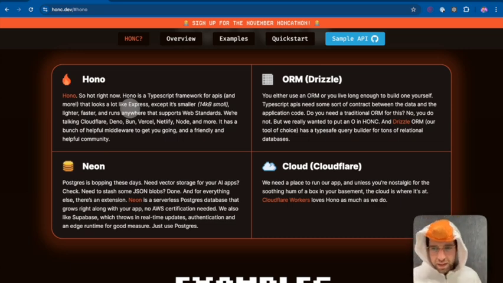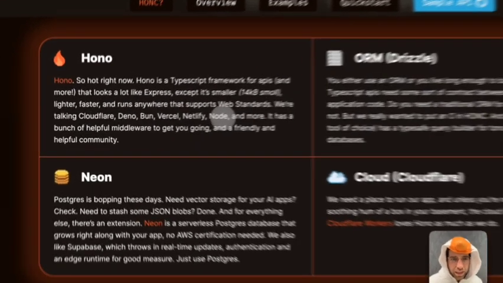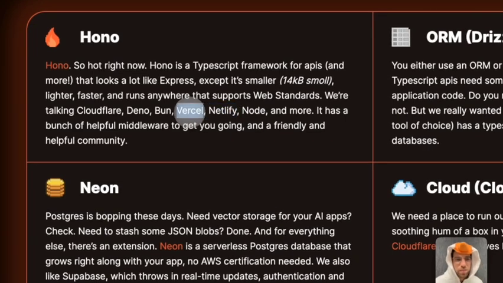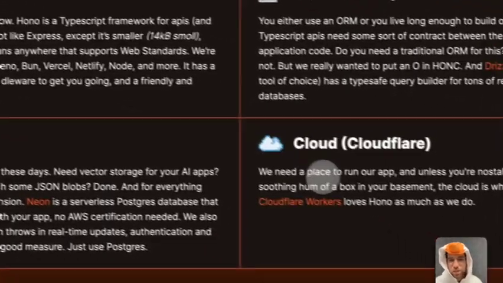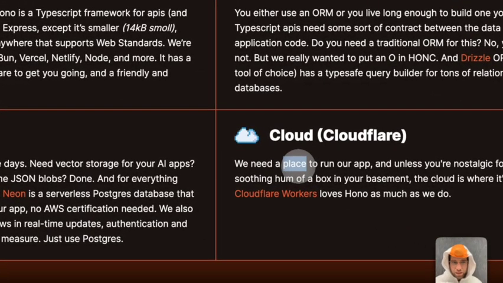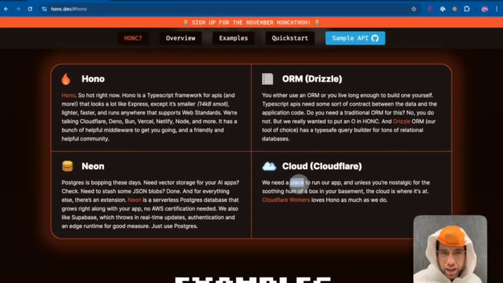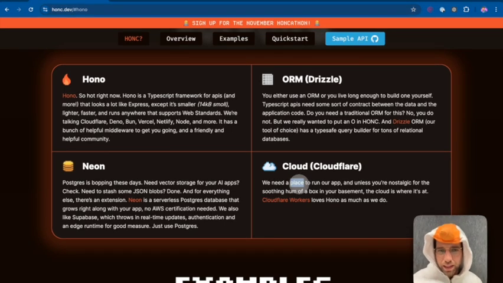It's built on web standards. It's a bit more modern, and because it's built on web standards, it can run on all sorts of environments like Node, Netlify, Vercel, Bun, Deno, and Cloudflare, which is actually what we will be using today. We'll be using Cloudflare Workers, and that's to be able to deploy the code onto the internet so that everyone can enjoy our goosey code.